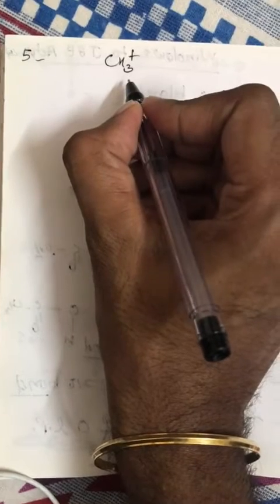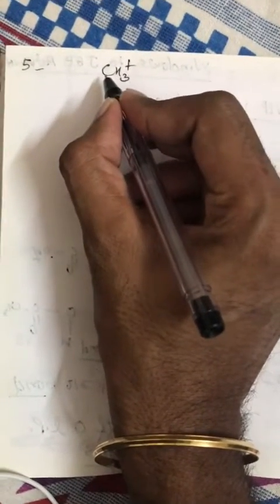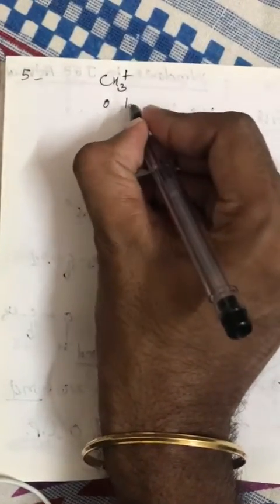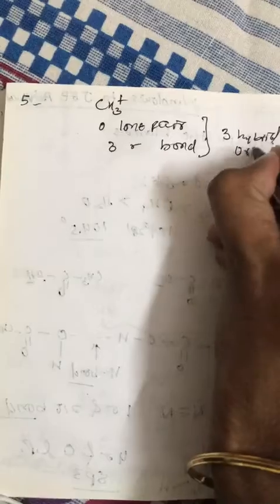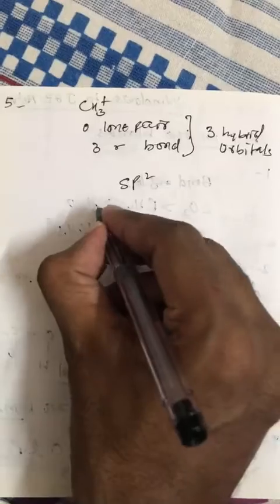Question number 5. Carbon has 4 valence electrons. Now C positive will have only 3 valence electron. So all these 3 valence electron can form bond with hydrogen. So we have 0 lone pair and 3 sigma bond. So total hybrid orbital is 3, or we can say the hybridization here is sp2, that is geometry and shape is trigonal planar.